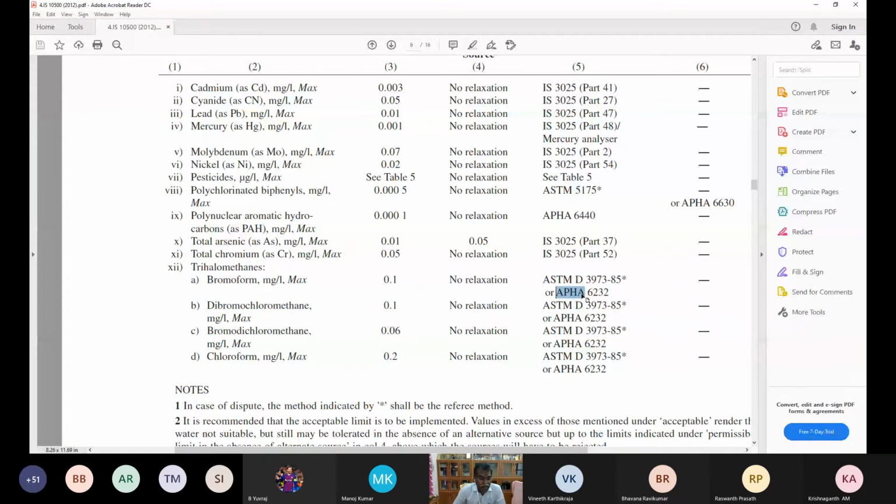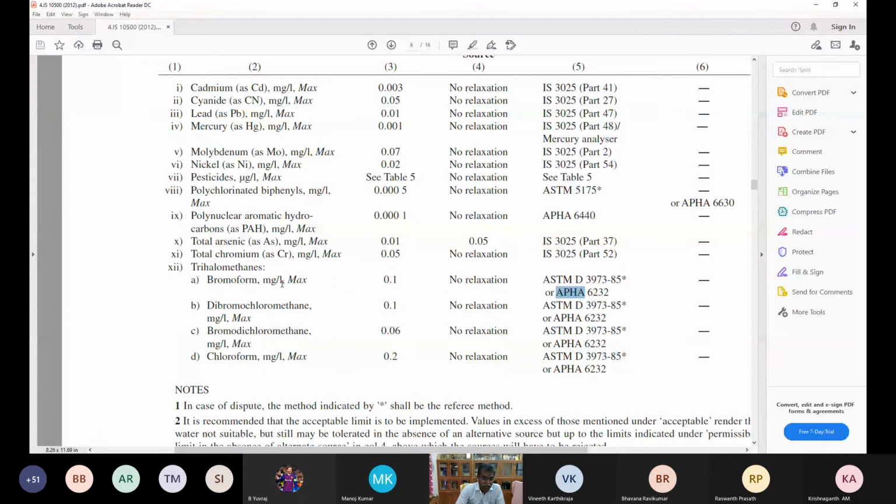If organic matter is present and you go for disinfection or purging of chlorine for the removal of pathogens, this organic matter may react with chlorine. It will form chlorinated byproducts. One of the chlorinated byproducts is trihalomethane. There is a limit. Bromoform is 0.1 and chloroform is 0.2 milligram per liter, but there is no relaxation.